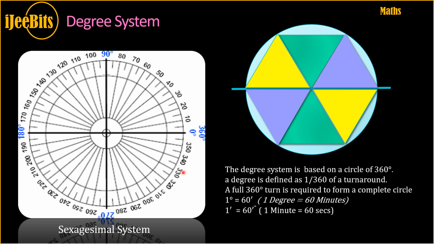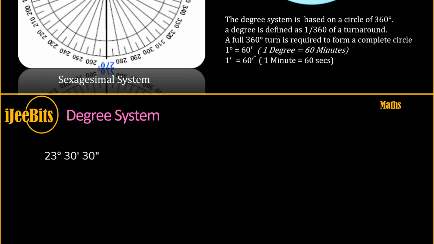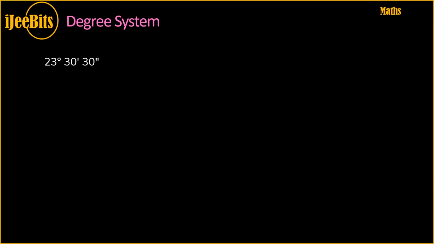With this relation, you should be able to convert a given value into absolute degrees. So this is how the sexagesimal system or the degree system works. Earlier days we used the degree system or sexagesimal system to represent time. We see hours, minutes, seconds. That is how the degree system is also built.